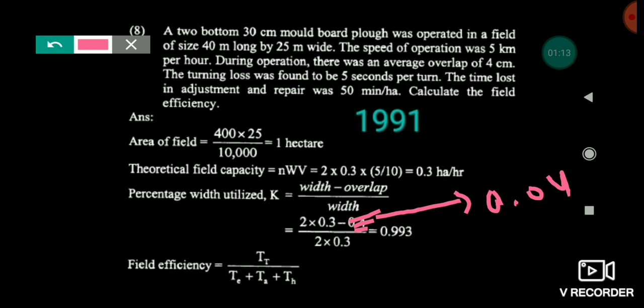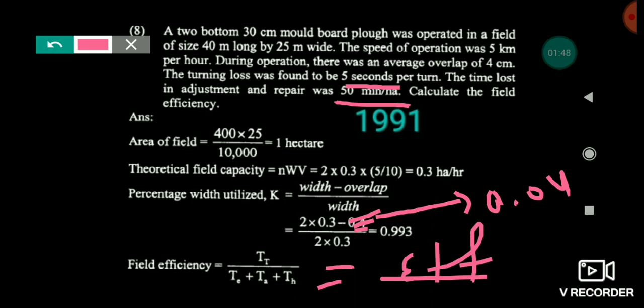Friends, you can see here it has said in the question 5 seconds per turn, means time lost per turn is 5 seconds, and the time lost in adjustment is 50 minutes per hectare. These times also we have to consider for calculating the field efficiency. Friends, all of you know that field efficiency is the ratio of effective time divided by total time. So you should take care about that.